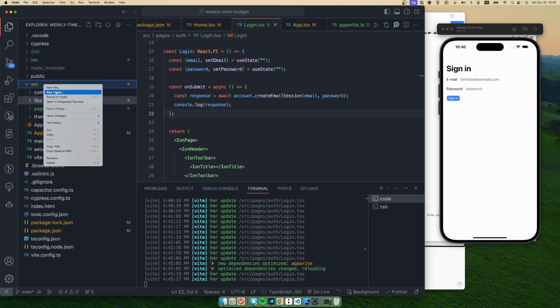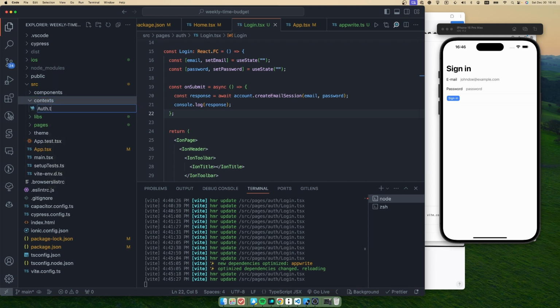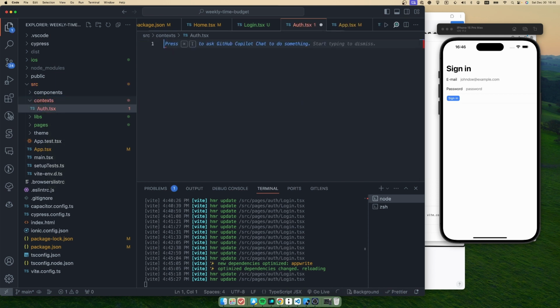So in order to create that auth context, maybe we can have another folder called contexts, and here we can create auth.tsx. Let's have an interface called AuthState, and